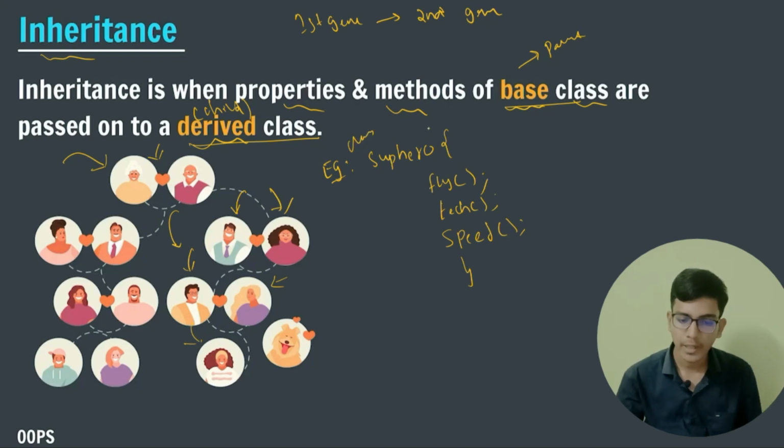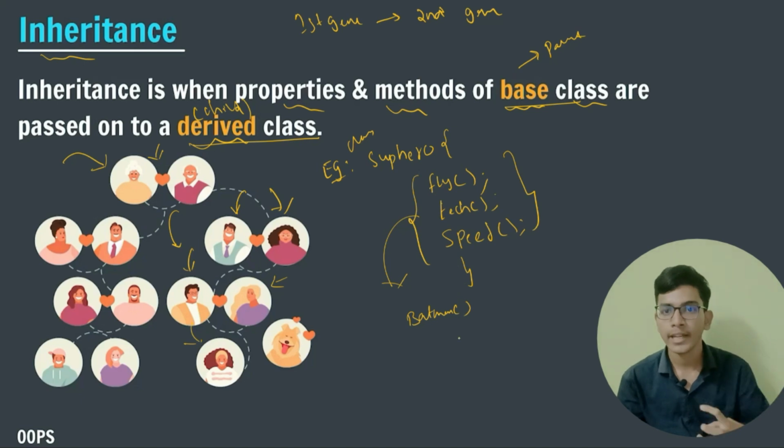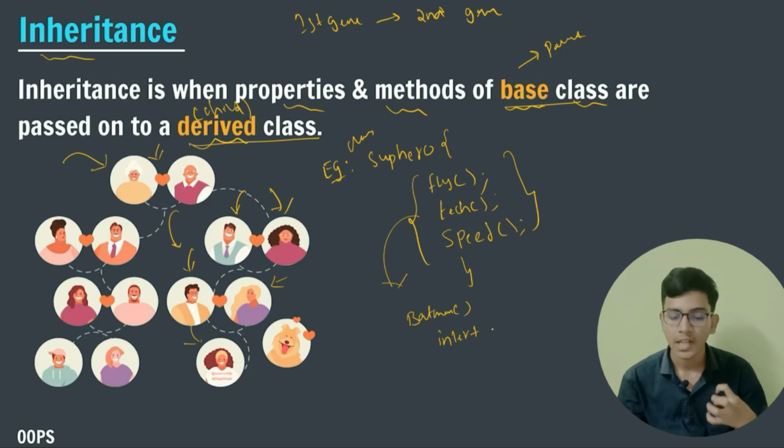From superhero we can create our child class, class Batman. This Batman class will inherit whatever values superhero has, and it will add its own unique things also. It will copy or inherit all the things from the superhero class, plus Batman has the highest IQ among superheroes.